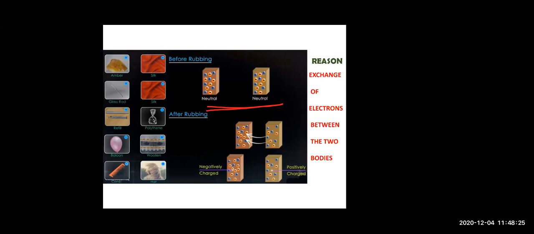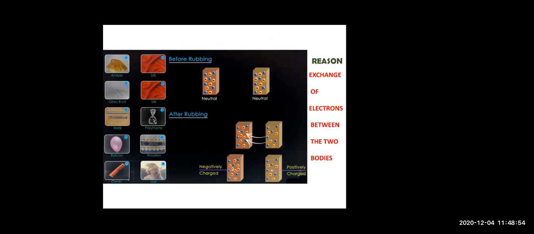It means that the number of protons and the number of electrons are the same. It means the total positive charge is equal to the total negative charge. Suppose the total positive charge is 10, then the total negative charge will also be 10, and so plus 10 minus 10 will become 0. So they are neutral, meaning the number of protons is equal to the number of electrons before rubbing, right?